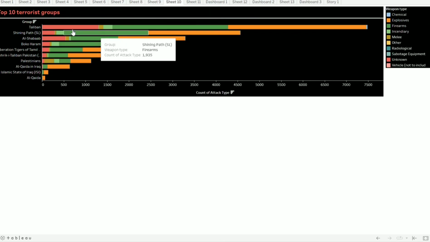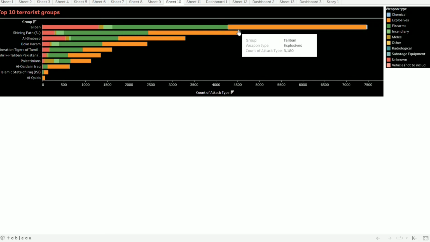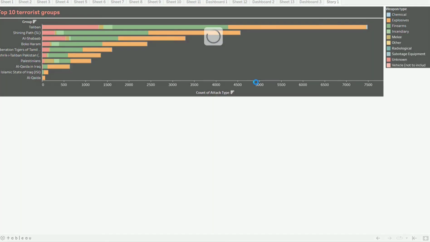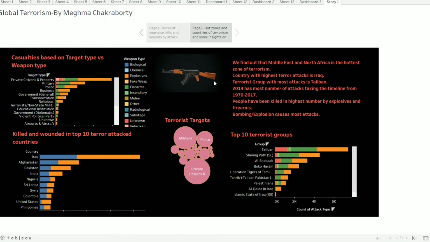Next up, the top 10 terrorist groups, already shown. Okay, so that is what comprises the storyboard. So Middle East and North Africa is the hottest zone, and also Iraq, Afghanistan, India need some security insights. They need some planning for security in order to be safe from the terror attacks by the Taliban and ISIL, which are the most active terror groups.